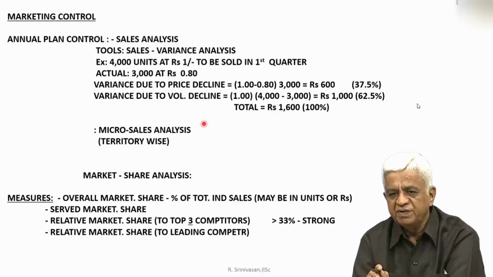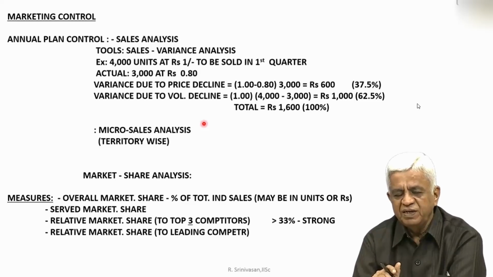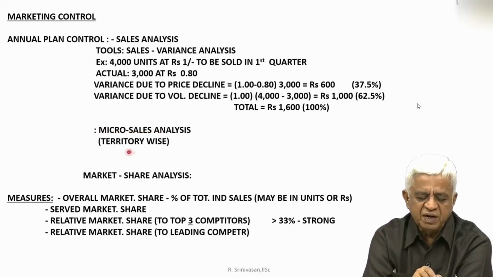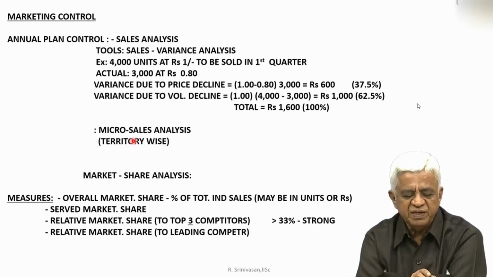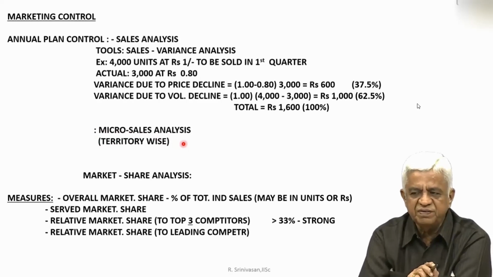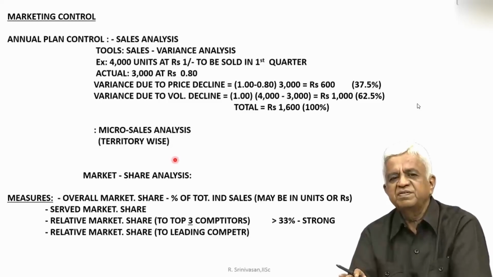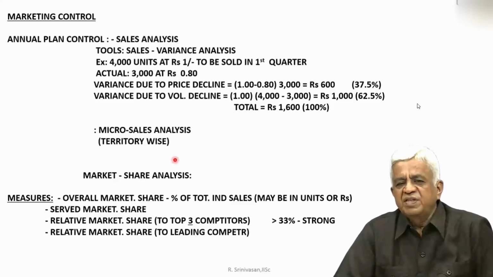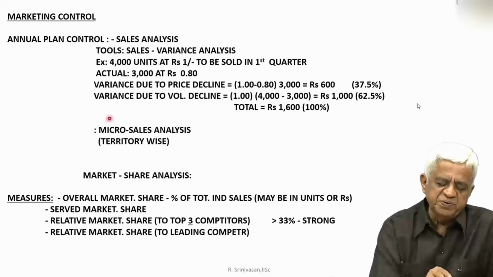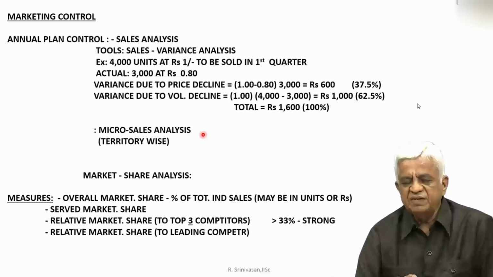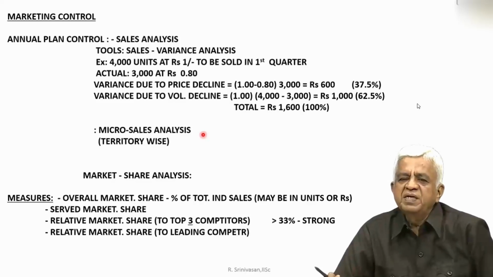Which territories? Is the south doing well? Is the west also doing well? Is the problem with respect to the north and the east? Many times, most of the automotive sales, if you really see territory wise, they have suffered in certain territories. East has consistently not given them the sales that they expected. The sales are coming from two regions very strongly, that is the south and the west, then followed by the north, then followed by the east.